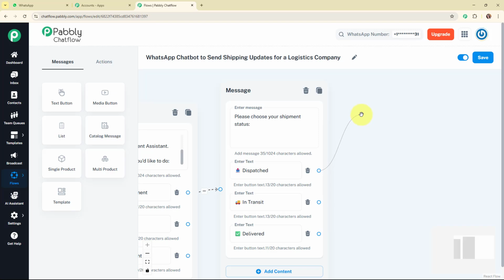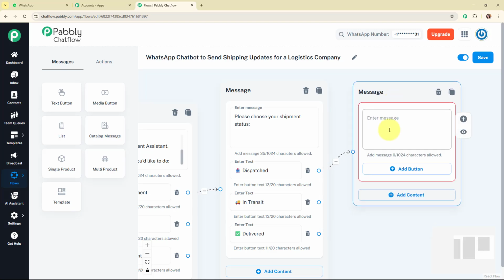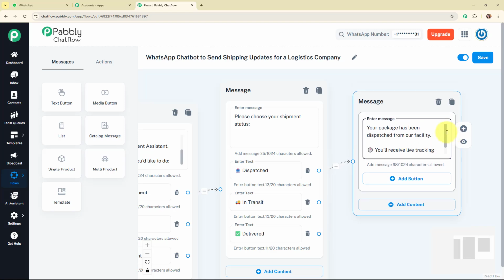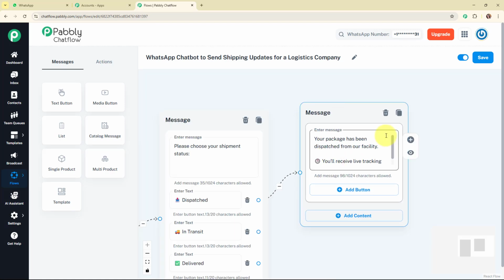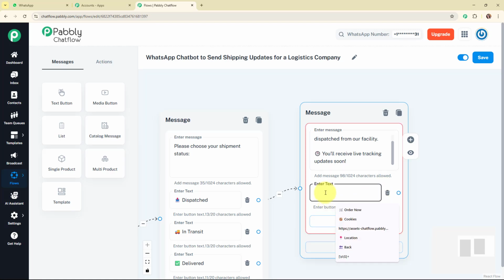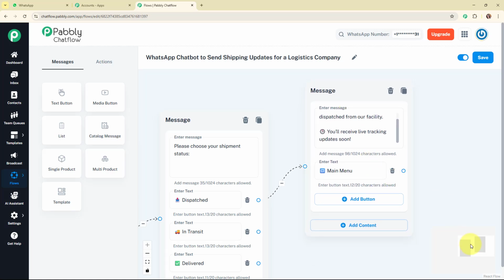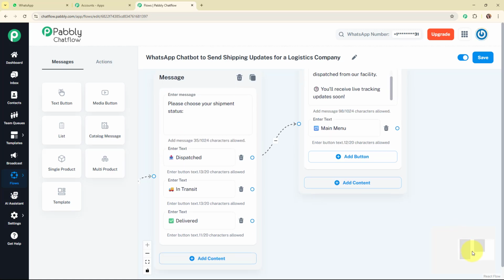If my customer selects dispatched, then I want to add a text for the same, where I'm going to enter the text as your package has been dispatched from our facility. You will receive live tracking updates soon. This is a very basic message that I've added for the dispatched quick reply button, and then I'm going to add a quick reply button with the text as back to main menu. And with this, we have successfully completed the text box for the dispatched quick reply button.